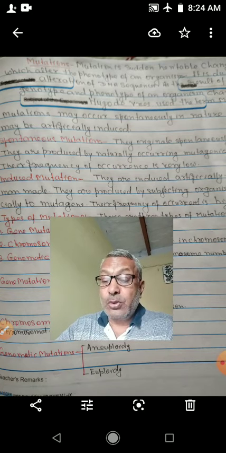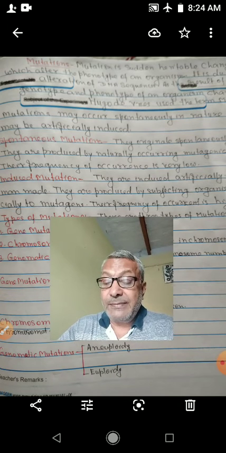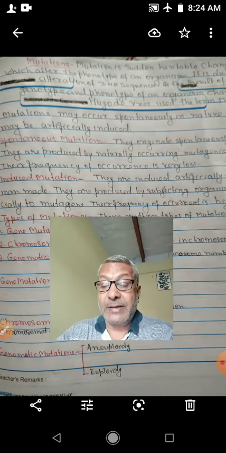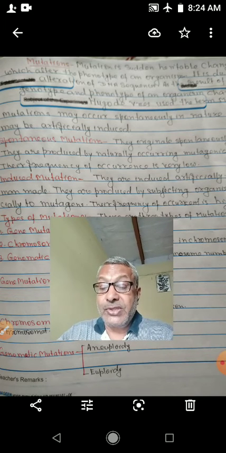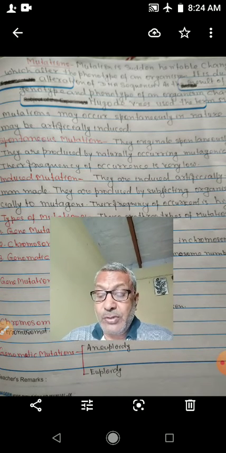Gene mutation is also known as point mutation. Chromosomal mutation is mutation due to structural change in chromosomes. And genomic mutation, this mutation is due to variation in chromosome number. So you have to study in detail about this gene mutation, chromosomal mutation and genomic mutation.